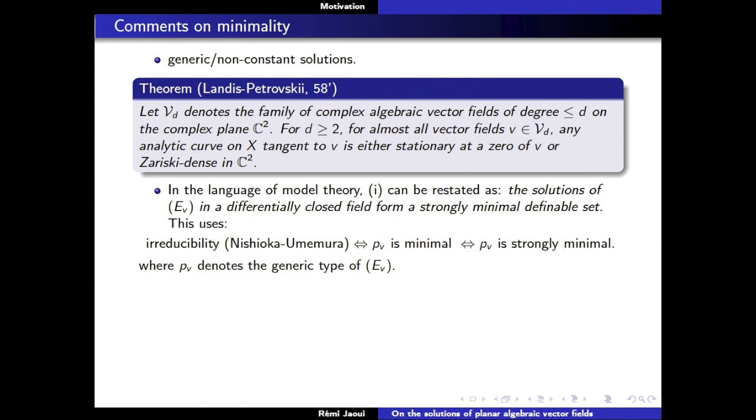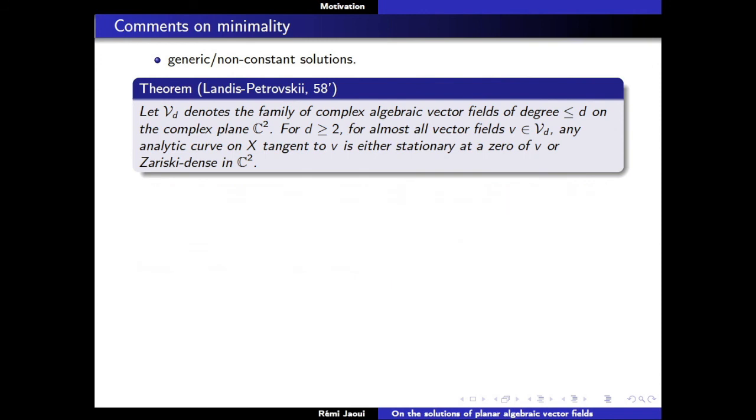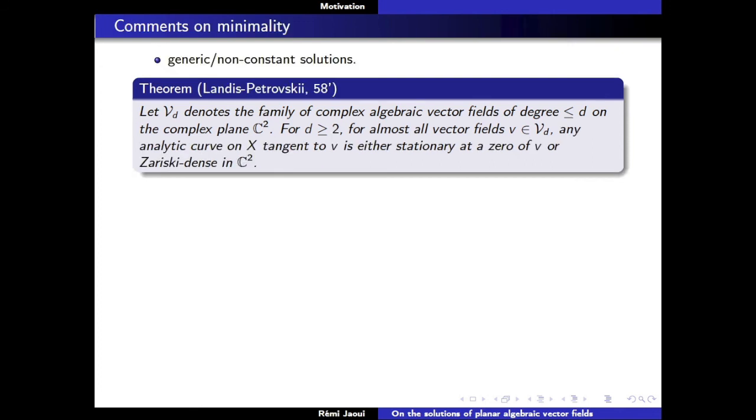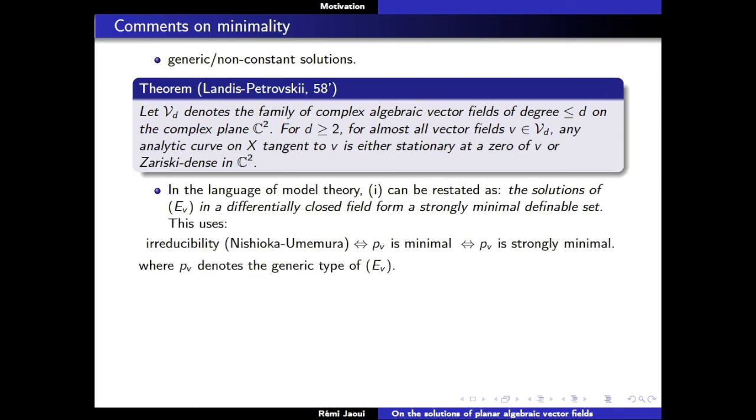So here the condition I phrase and call minimality. This is a condition that appears often under the name of irreducibility in the sense of Nishioka and Umemura, which they define to study Painlevé equations. And the equivalence between this formulation and the model-theoretic property is not really obvious. You have to do a lot of work.